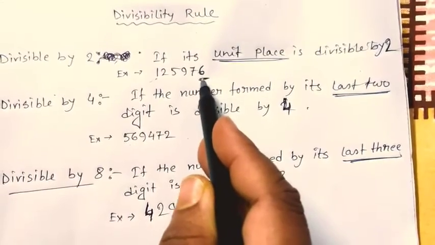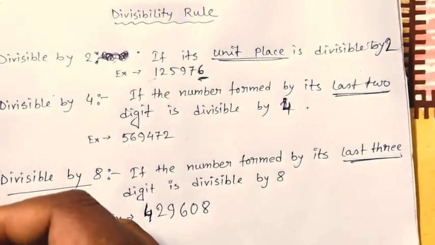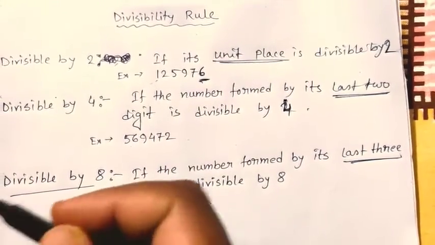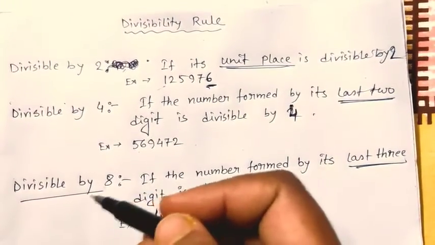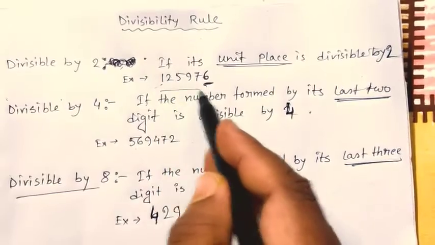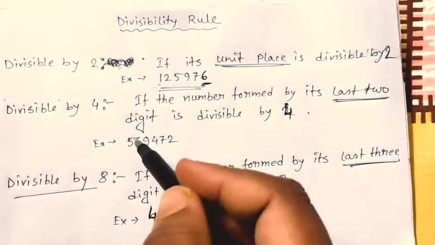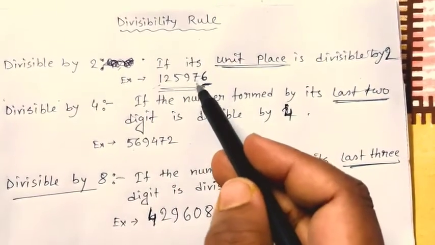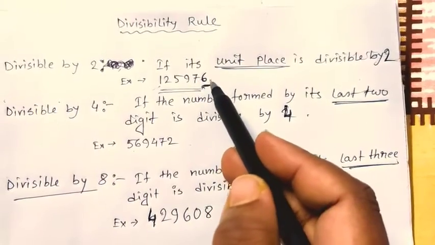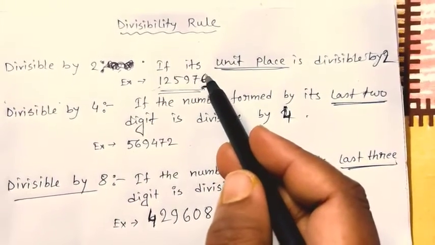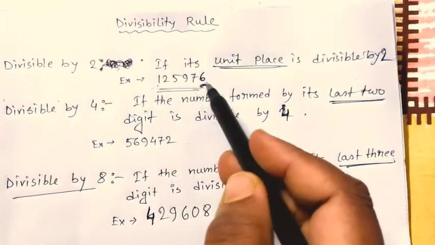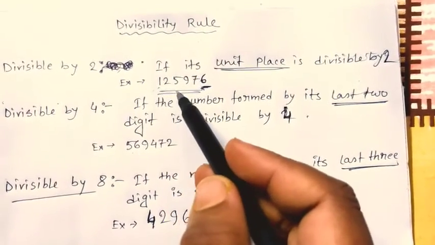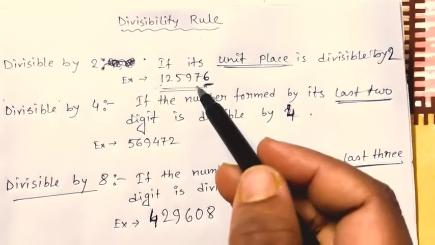Here the unit place digit is 6, which is an even number, or which is divisible by 2. So we can conclude from here that the whole number will be divisible by 2. Only by observing the units place number, which is divisible by 2, we can conclude that the whole number is divisible by 2. This is the divisibility rule for 2.